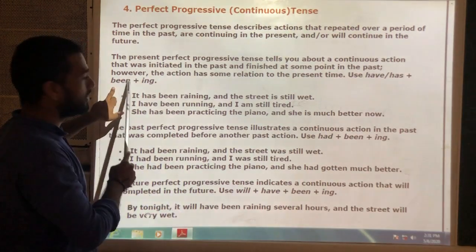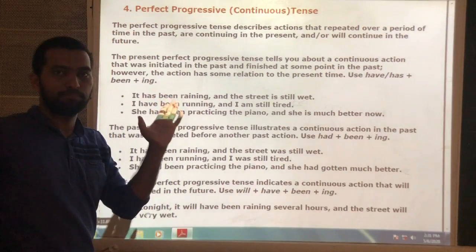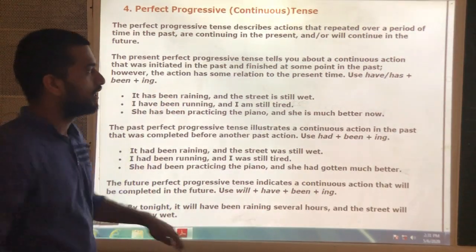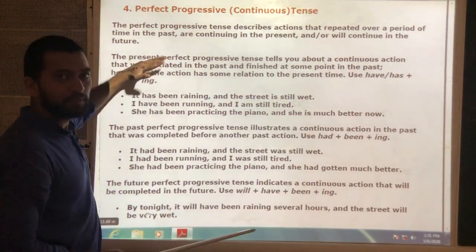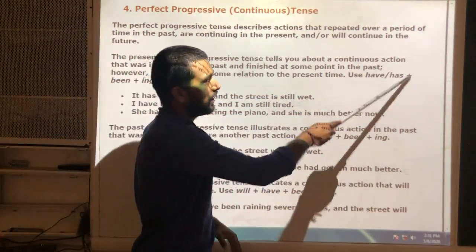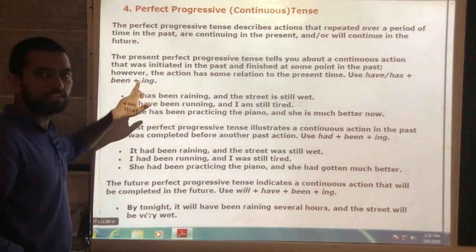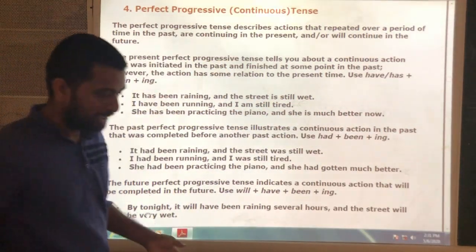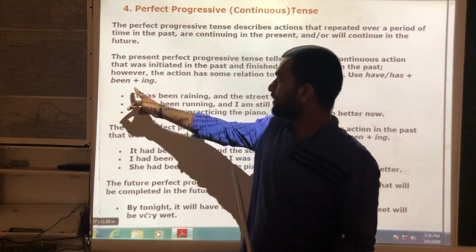And in present, the helping verbs are has or have. Has or have plus be plus verb ing.